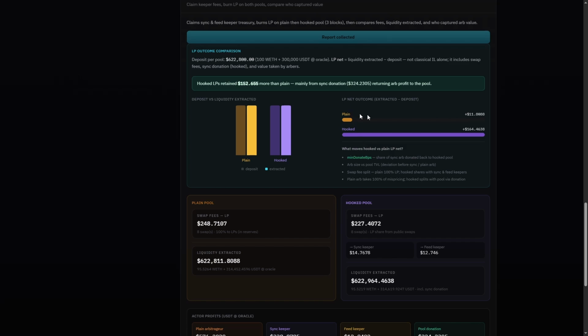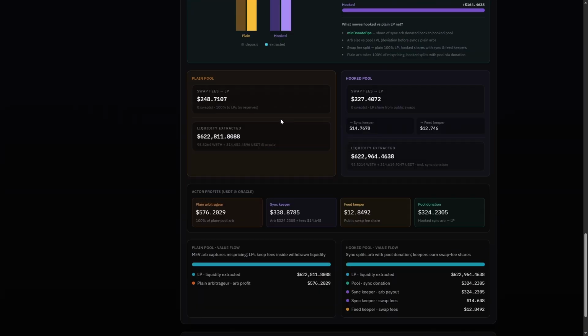We can see that the plain pool's net profit after liquidity got removed after seed is 11. But for the hooked pool, it's 160. Wow, great difference here, isn't it? And we can see the whole breakdown here. What are the swap fees?